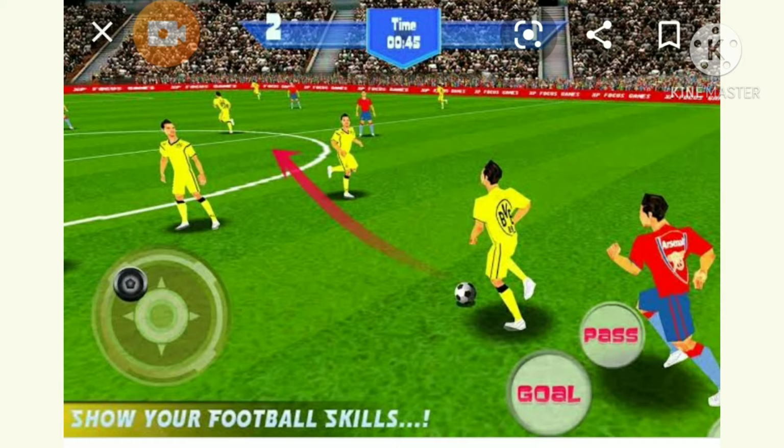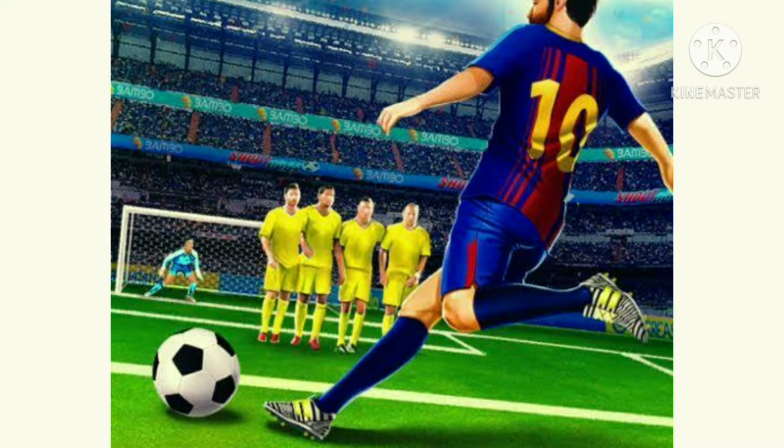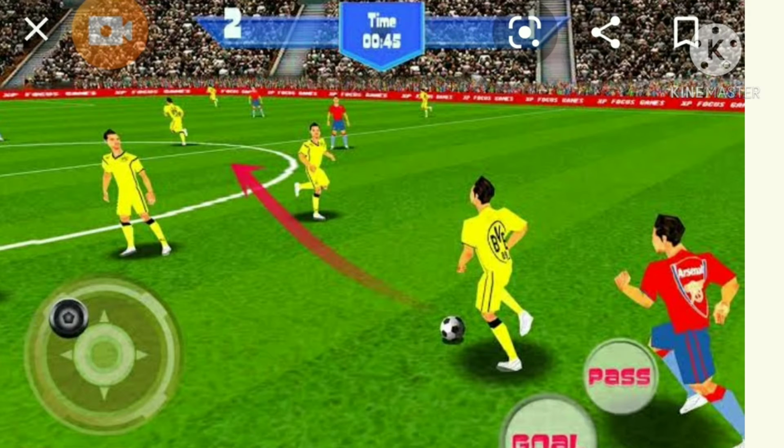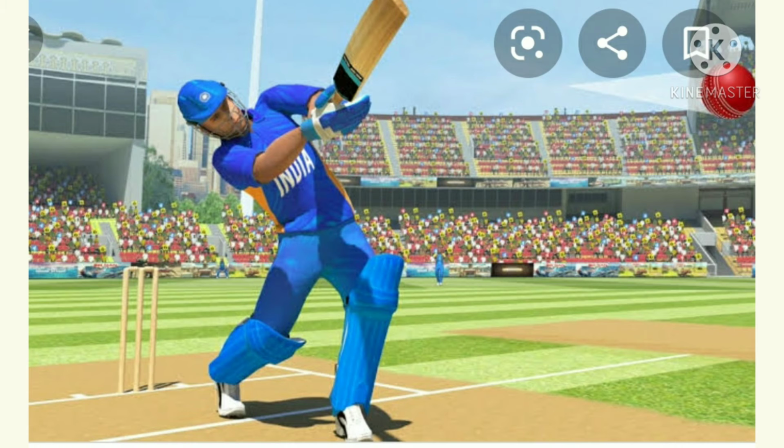So, let's recall some of our everyday experiences. You like to play different kinds of games. You like to play football, you like to play cricket. Suppose we consider the example of football. What do you do if you want to make the football move faster? What do you think? What will you do? Yes, you are just going to kick it very fast.